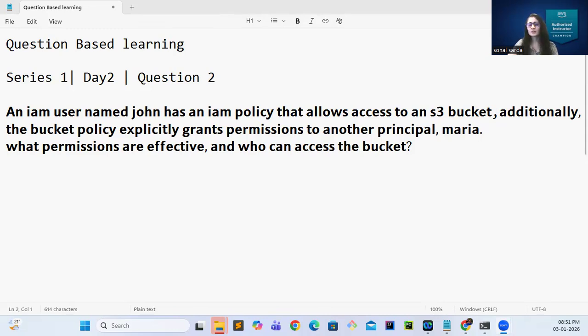Now, in this question, two types of policies are used: identity-based policy and resource-based policy. Identity-based policy is something that we attach to an identity, to an entity. For example, identity-based policy we attach to a user, group, and a role. And resource-based policy is something that we define at a resource, which is also known as inline policy, right?